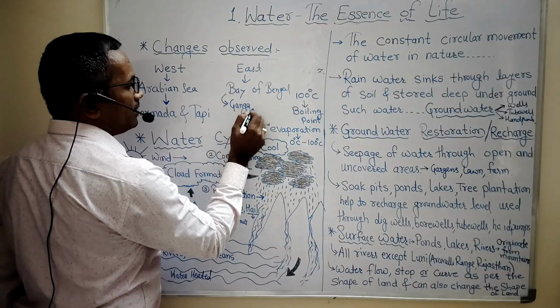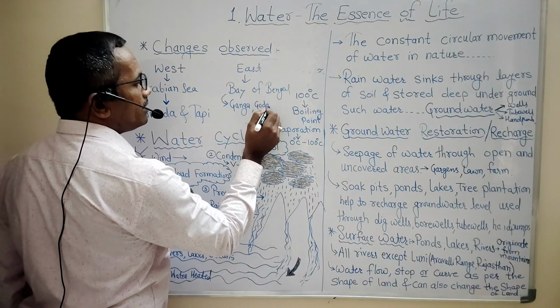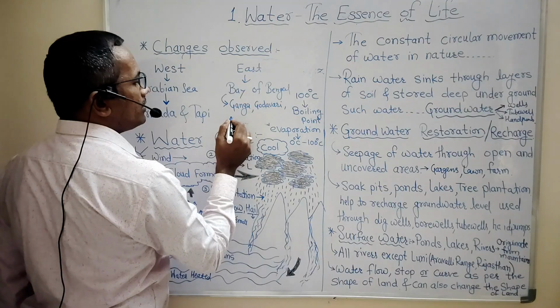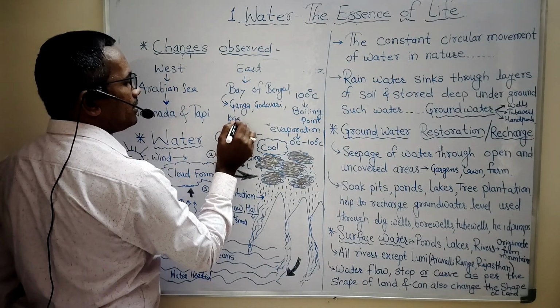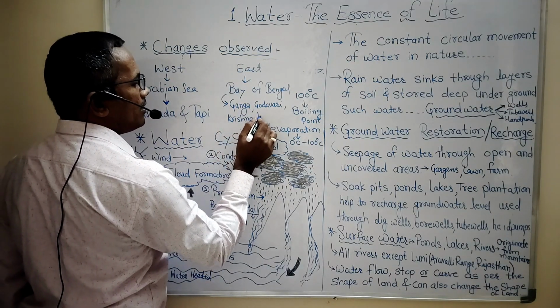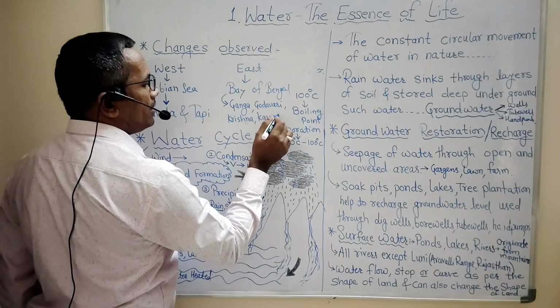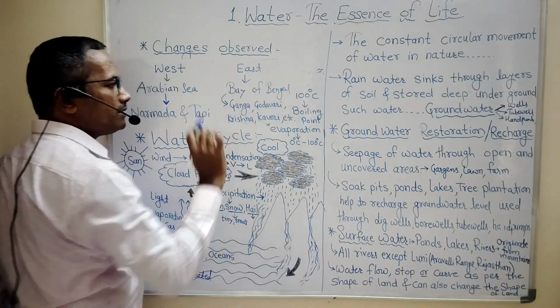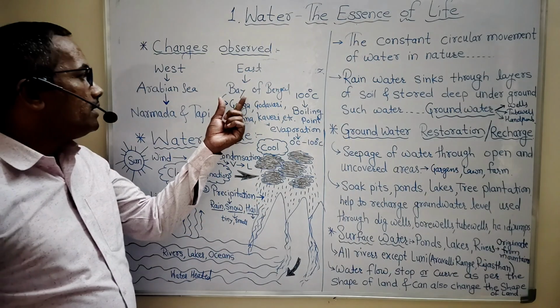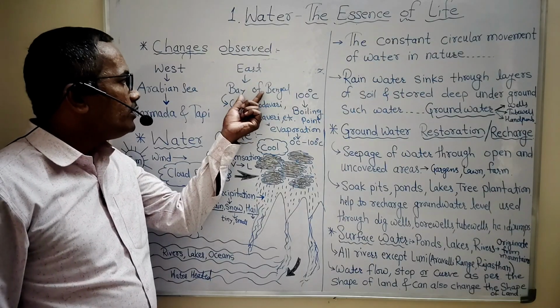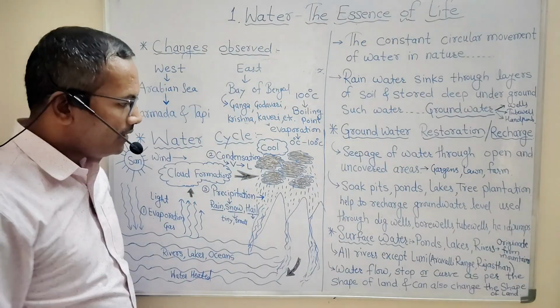Now if we think about the eastern flowing rivers, it contains Ganga, Godavari, Krishna, Kaveri, etc. So many rivers flow towards the eastern region and drain into the Bay of Bengal.